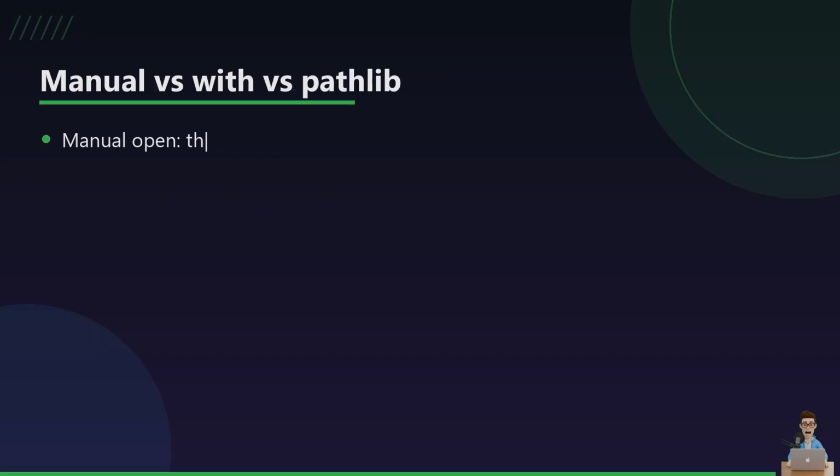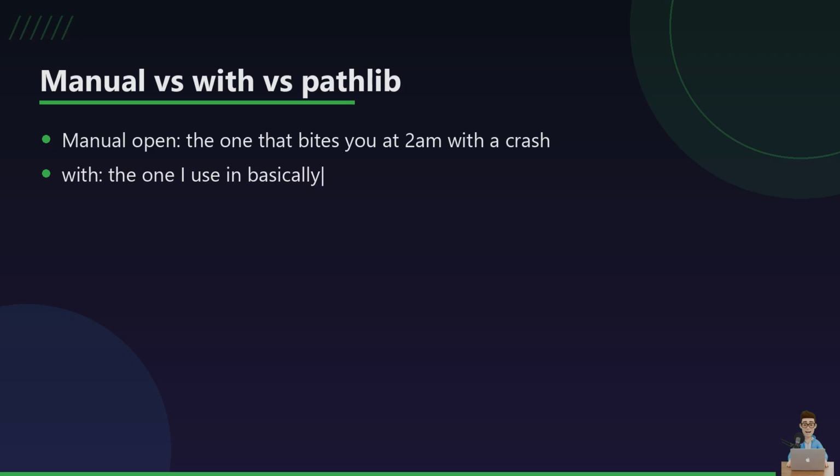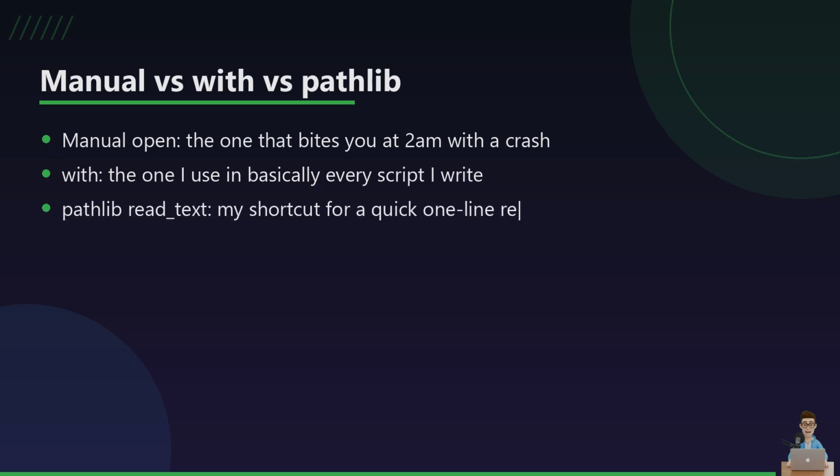Real talk. I have not typed manual open and close in months. It is the one that bites you when something crashes mid-read. With is my default, every script, no exceptions. And pathlib's read_text is the lazy shortcut I reach for when I just want one file's contents in one line, though I would not use it on a huge file since it loads all of it into memory at once.